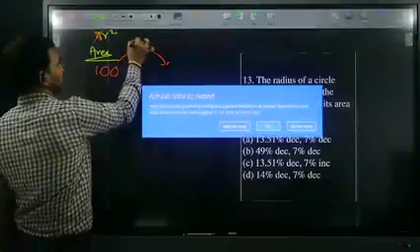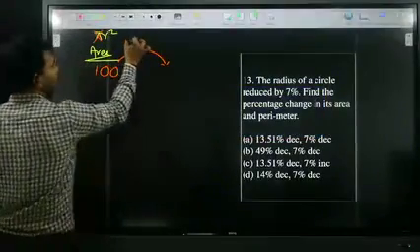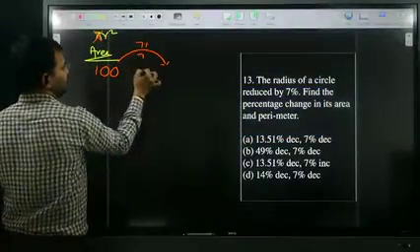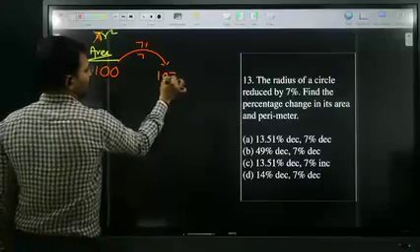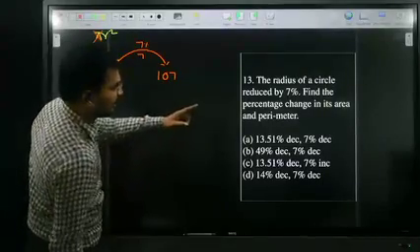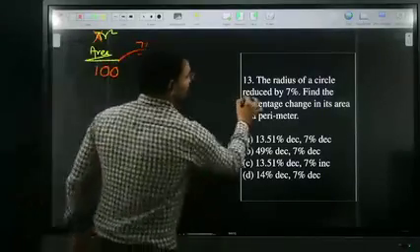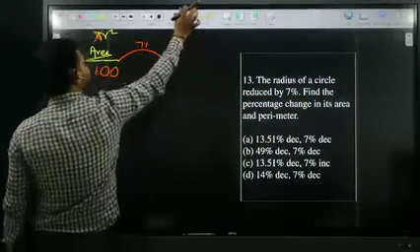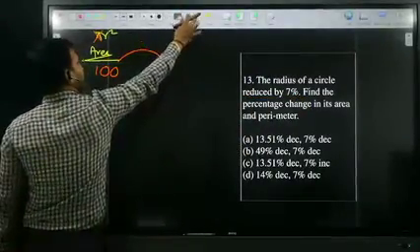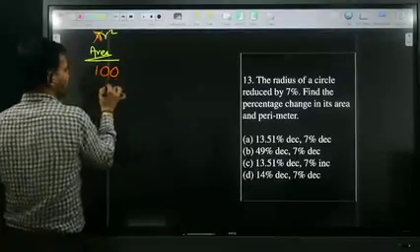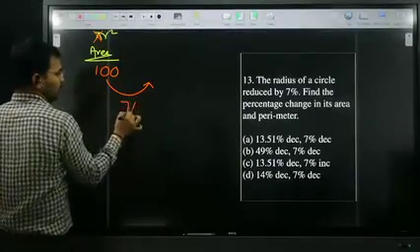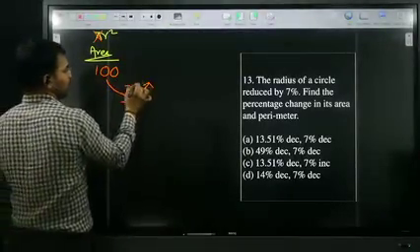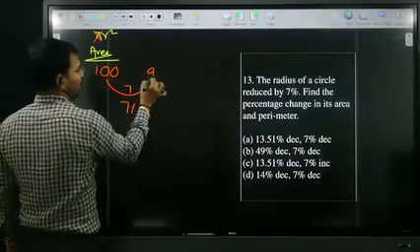It changes by how much percentage? 7%. 7% of 100 is 7. Sorry, it is reduced by 7%. Reduced by. So 7% of 100 is 7. It becomes what? 93.